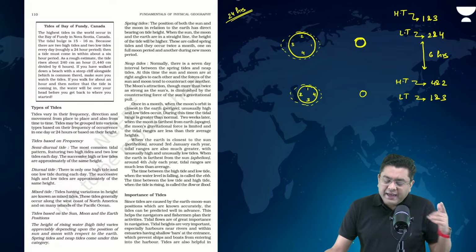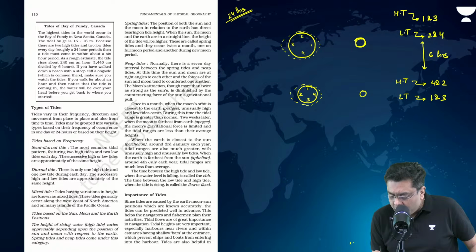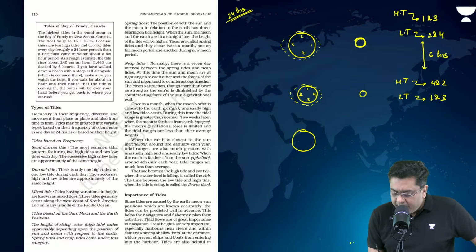Now, again, after 6 hours, what is the position of the planet Earth that I will have? One will come here, two will come here, three will be here, four will be here. This is the position of the moon. Which are the areas which will experience high tide now? High tide will be experienced by 1 and 3.